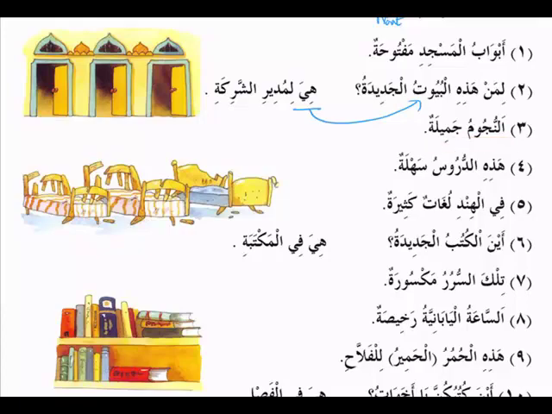An-nujumu jamilatun. The stars are beautiful. So if you see here, simple sentence, simple jumla ismiya, you have the mubtada here and the khabar. But why is the khabar not matching with the mubtada? The mubtada is plural, jama, and the khabar is wahid. Okay, I think by this time you all are thorough with the rules, so I don't have to repeat it again.